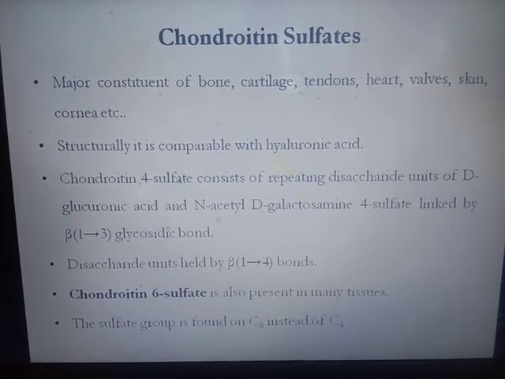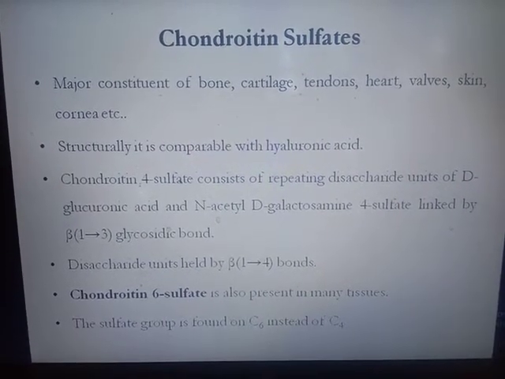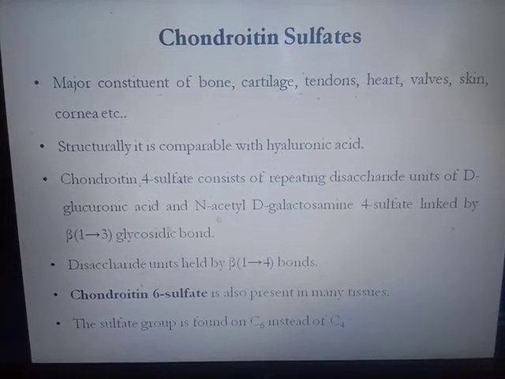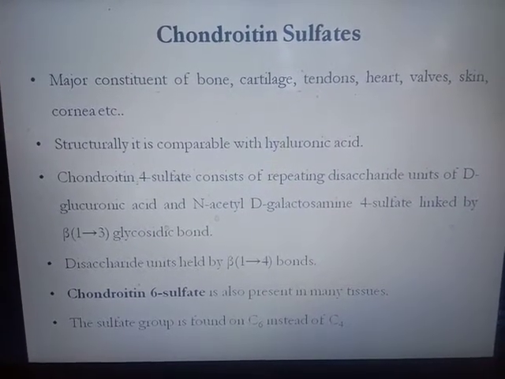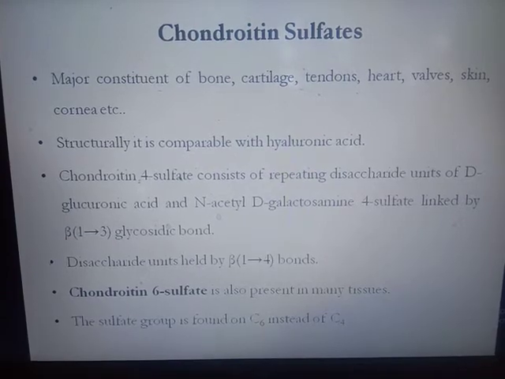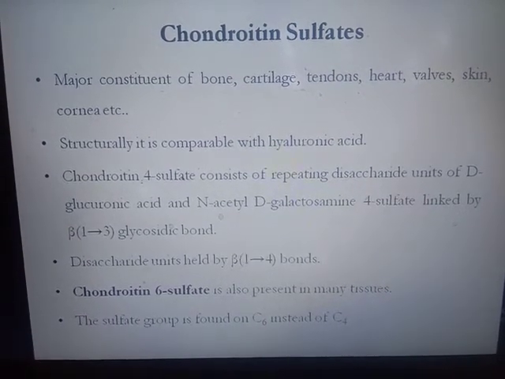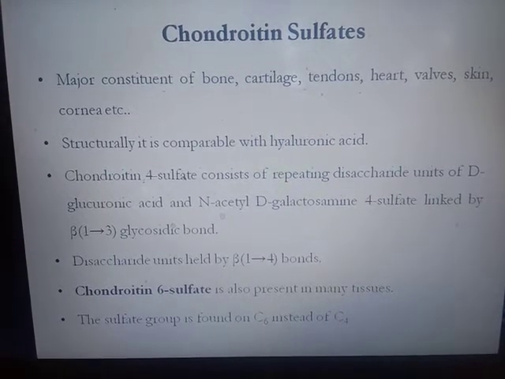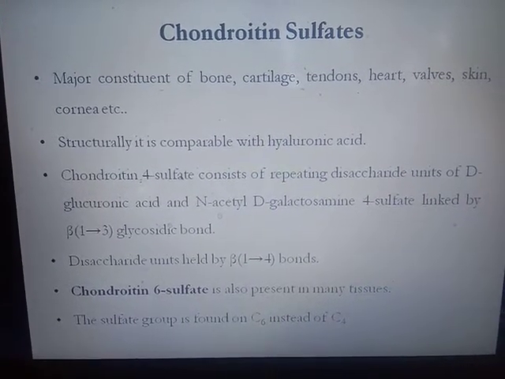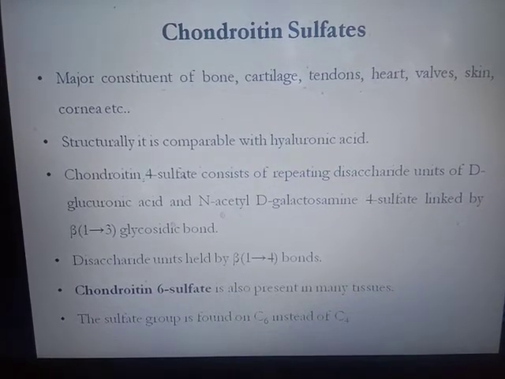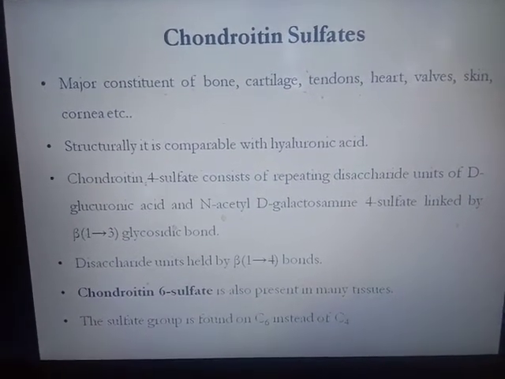This is again linked by a beta-1,3 glycosidic bond, and then two disaccharides are linked to each other by a beta-1,4 bond. Similarly, chondroitin 6 sulfate is also present in many tissues. The only difference between chondroitin 4 sulfate and chondroitin 6 sulfate is that the sulfate group is found on carbon 6 instead of carbon 4.